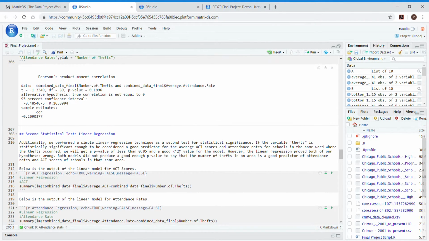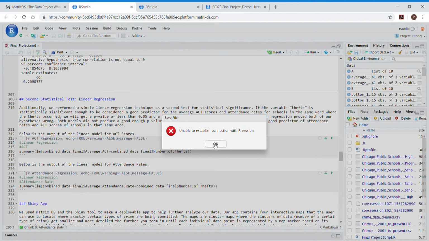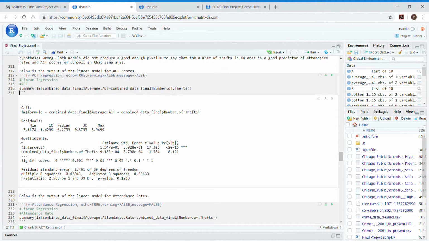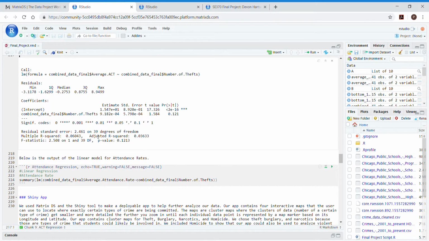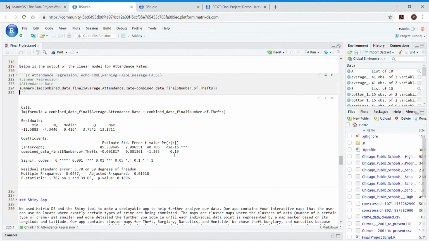Moving on, our first statistical test did not prove to be successful, so we attempted to evaluate whether or not theft would be a good predictor in a linear model for the average ACT score of schools or the average attendance rates. And the output proves that it's not. We have a p-value of greater than 0.05 here for the number of thefts within a ward to predict ACT, so it's not a useful predictor. And similarly, theft is not a useful predictor for average attendance rate here because our p-value is greater than 0.05.